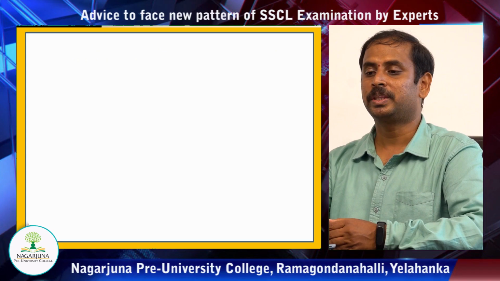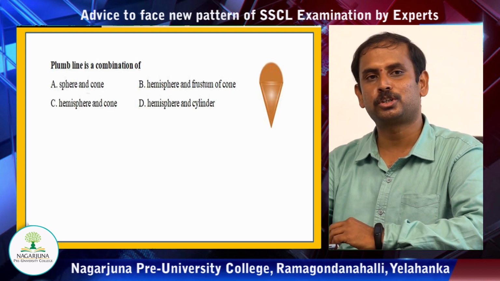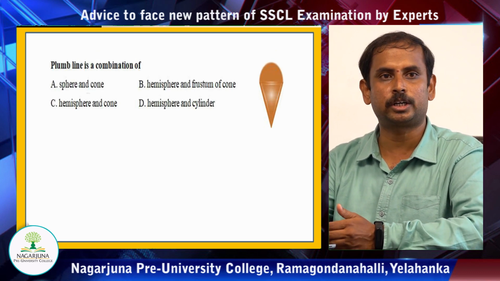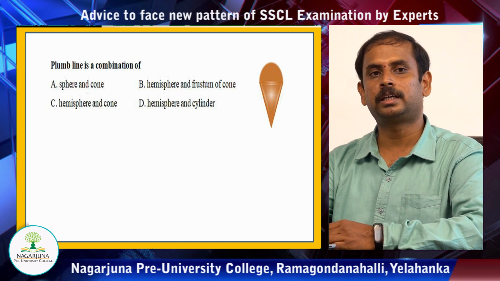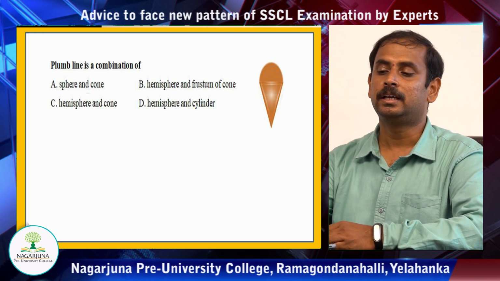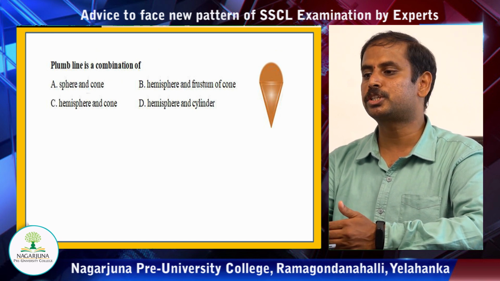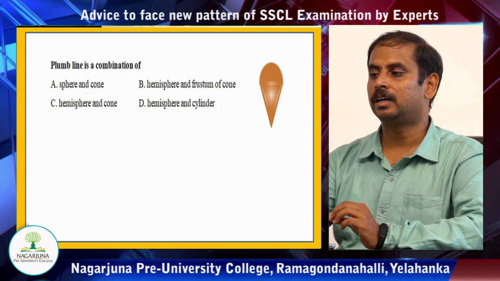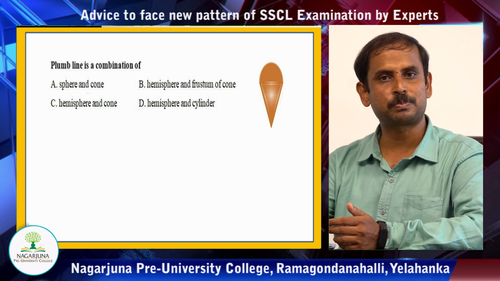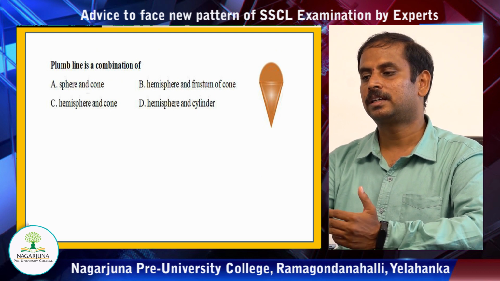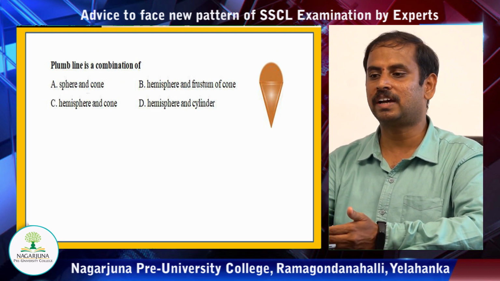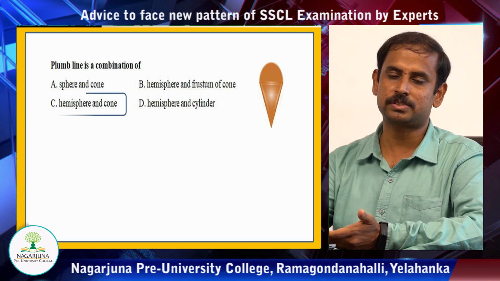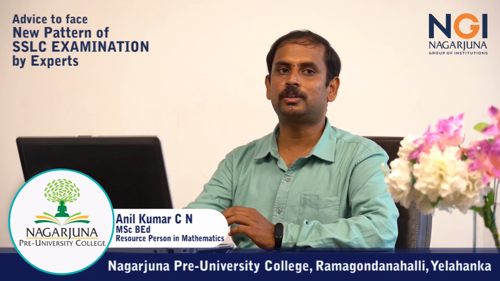One more question here. Plumb line is a combination of what? You might have seen people using such a thing where they go with constructions, right? You can see the figure there, observe carefully and write the answer. It's a cone along with a hemisphere. So, the option is hemisphere along with the cone. We have the option C, mark it out, that's the answer. So, observing the figure, you can answer such kind of question.